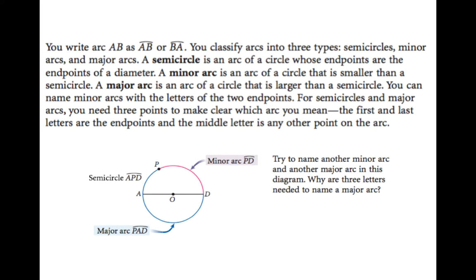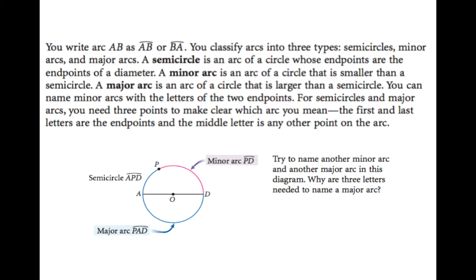Continuing on. You classify arcs into 3 types: semicircles, minor arcs, and major arcs. A semicircle is an arc of a circle whose endpoints are the endpoints of a diameter. In other words, a semicircle is half of a circle. You can think of semi-sweet chocolate chips. Semi means halfway. It's not quite sweet, it's not quite bitter, it's semi-sweet. Just like a semicircle is half of a circle.